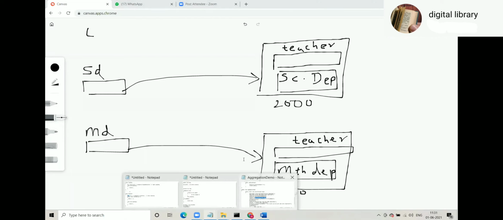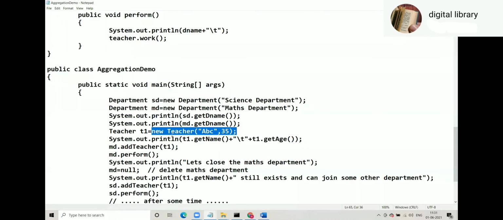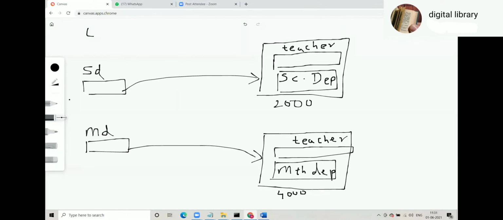Okay. Teacher T1 = new Teacher("ABC", 35). So now the teacher has come.